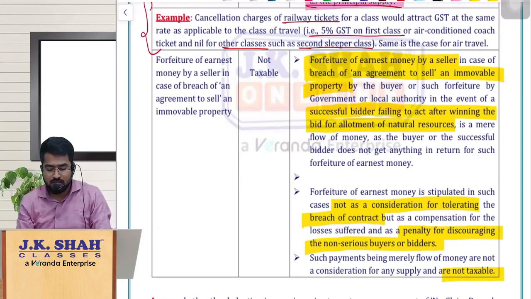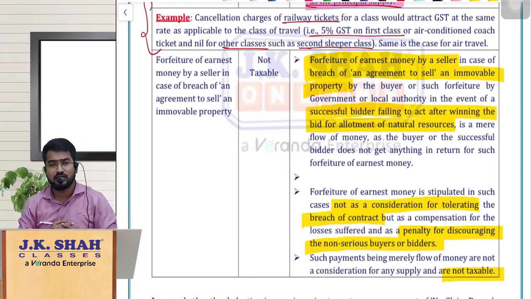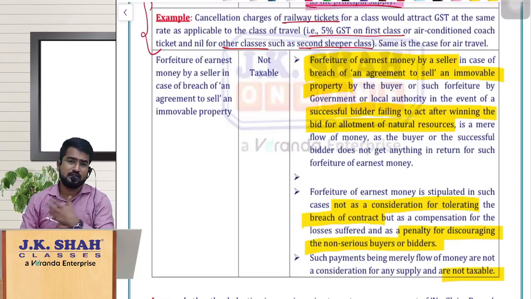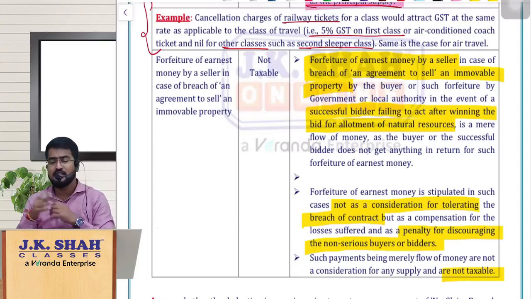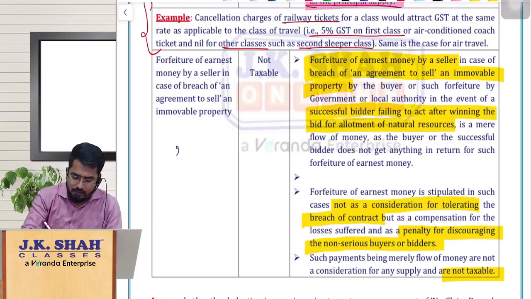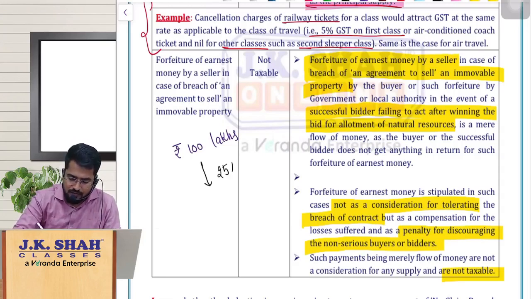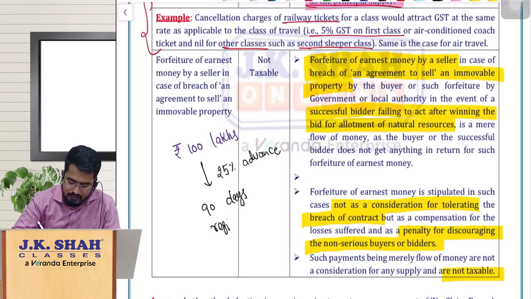And the last concept here is, normally you will see people dealing with sale of immovable property, or the government going for an auction and allotting natural resources, mines, etc. Whether in the case of biddings or in case of any agreement to sell immovable property, the general thing is, let us assume I am agreeing to sell a property worth 100 lakhs. First, initially we will pay 25% as advance, and within 90 days you should get the registration done.